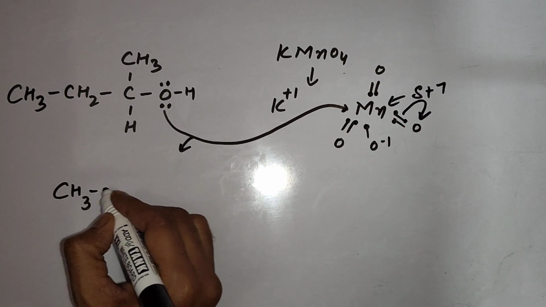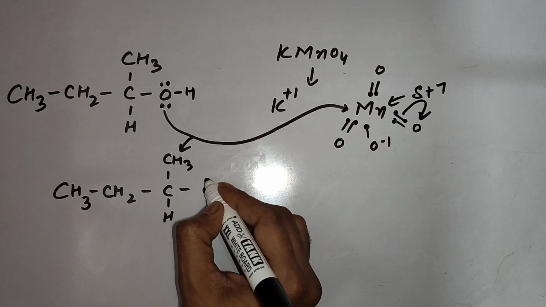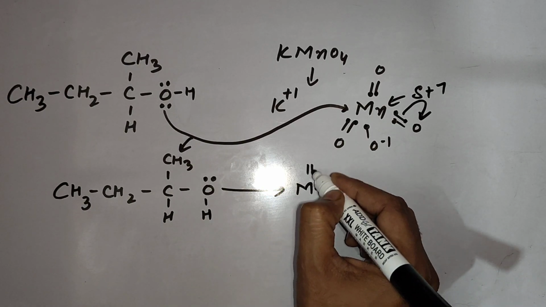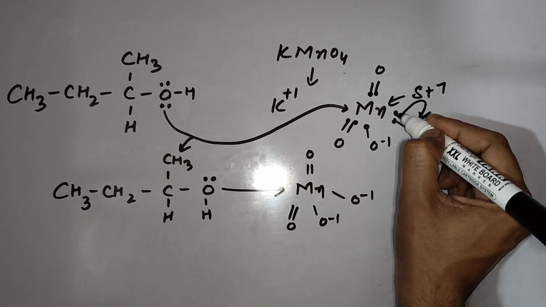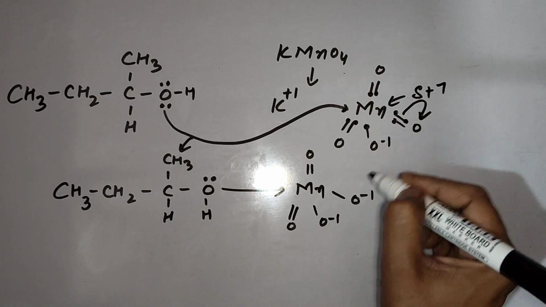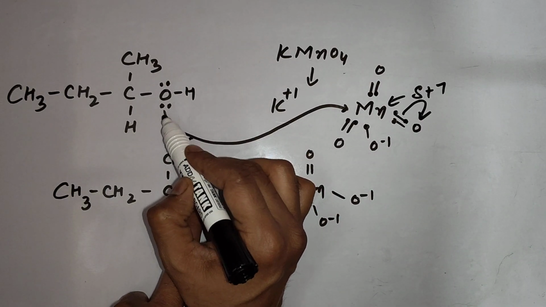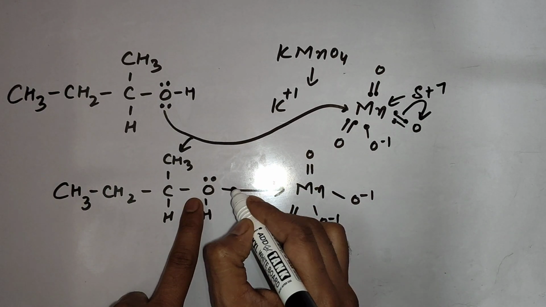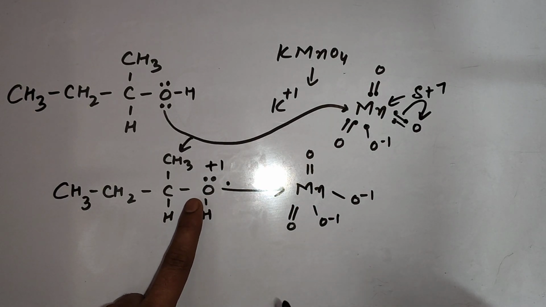So the next condition generated will be this. Because this oxygen is getting the extra electron of manganese, it is carrying an extra -1 charge, and here only a single bond will be left. Now because this oxygen is delivering a lone pair to Mn, this is a dative bond. Out of 2 electrons, 1 electron it is completely transferring toward Mn, and 1 it is keeping with itself. That's why it is carrying +1 charge. In this condition, this oxygen is highly unstable.